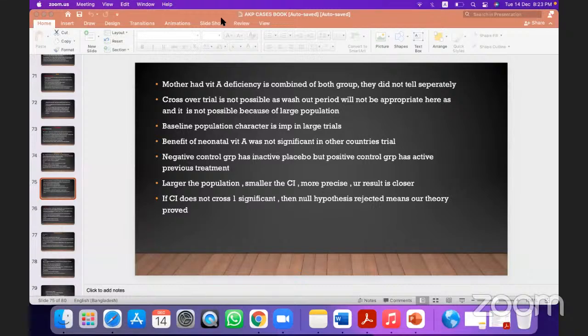Suppose you wanted to prove that vitamin A is very good, but you could not prove it. So that's why, for millions of neonates, we are not giving vitamin A. In the world, positive people are important. Similarly, negative people are also important. Why? Because of these negative people, we understand how blessed we are, right? If you don't see black, you cannot admire white. This is my understanding. So positive study, negative study, both are very important.